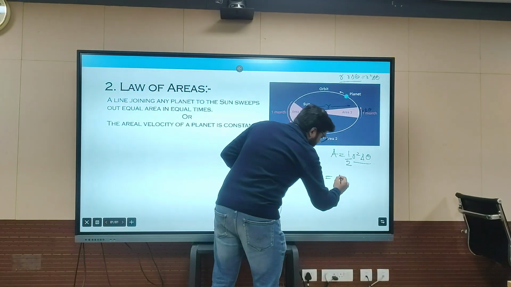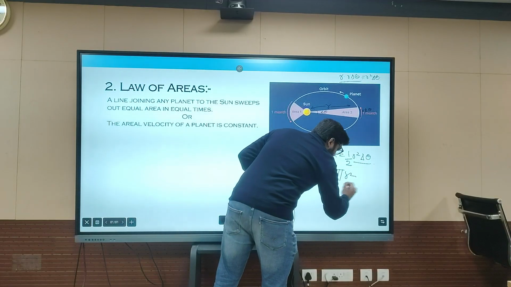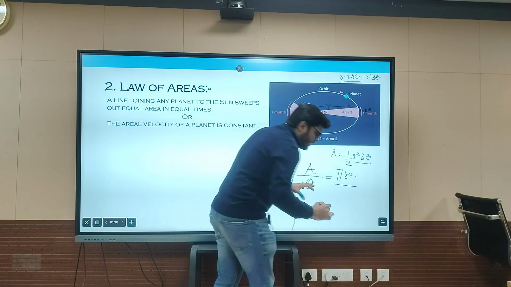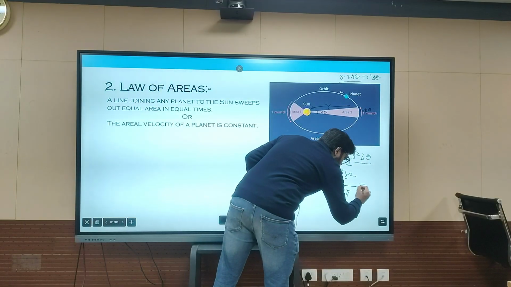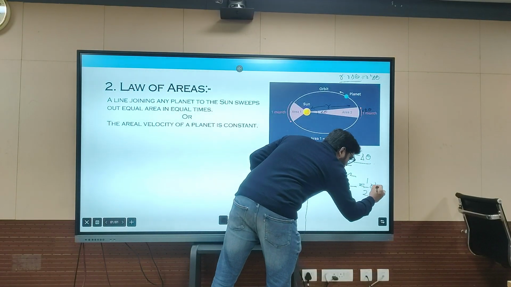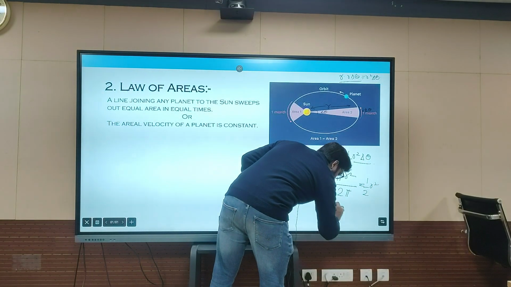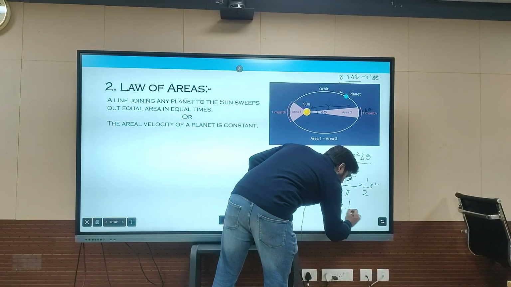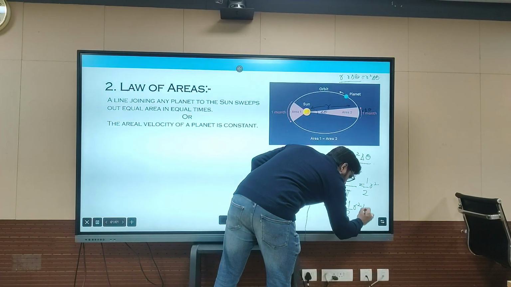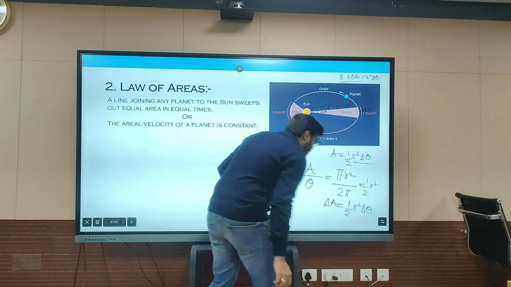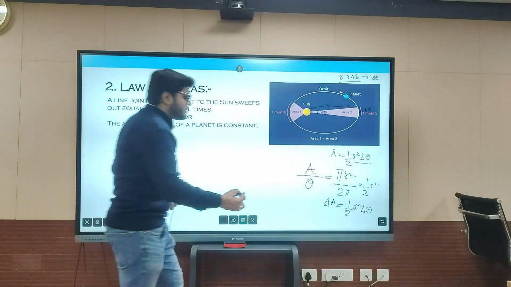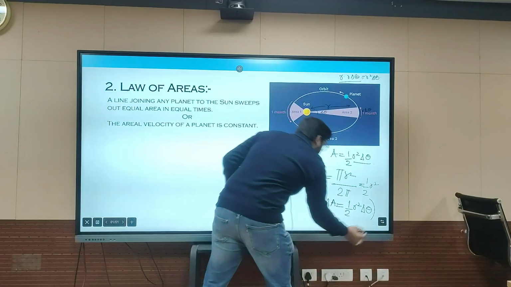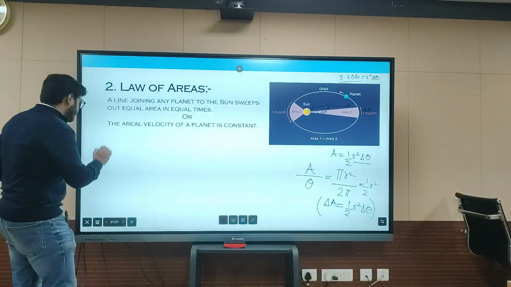Considering an ideal example with a circle, the area will be pi r square, and your angle in radians is 2 pi. So the area will be 2 pi times 1 by 2 r square. So del A will be equal to 1 by 2 r square del theta. Remember this, we will use it. This is a very important equation, we will use it further.